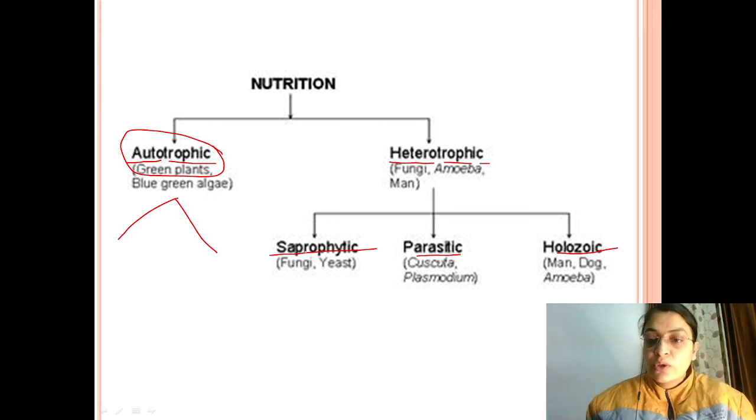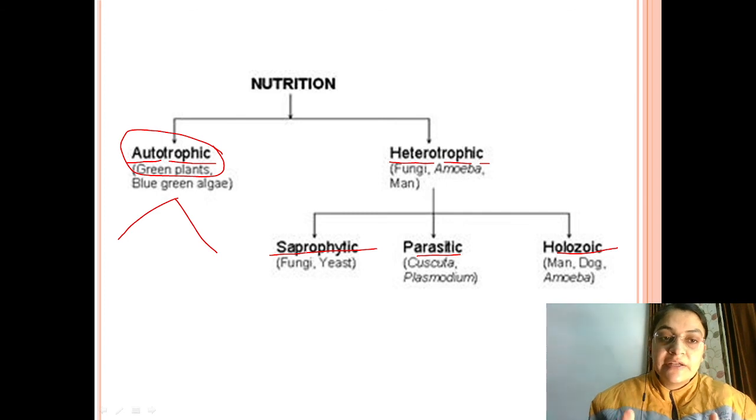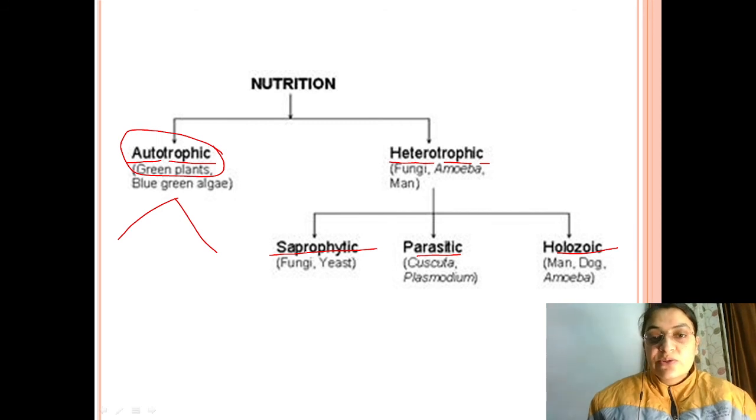Last is holozoic nutrition. So man, a dog, amoeba, all these are dependent upon other organisms. They take their food by digestion. By the process of digestion, they carry out their nutrition. This process is known as holozoic nutrition.